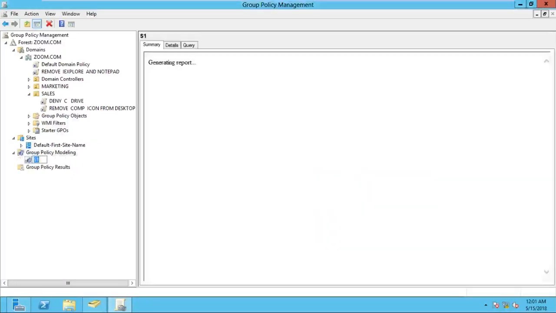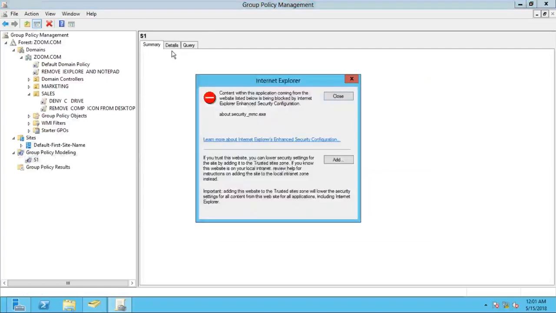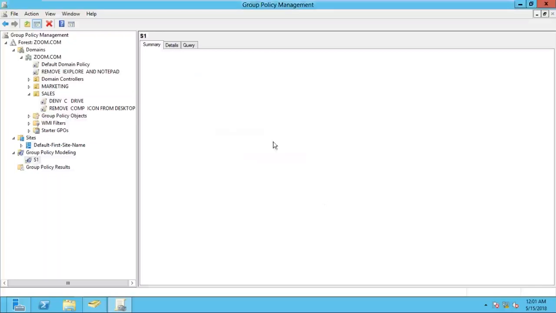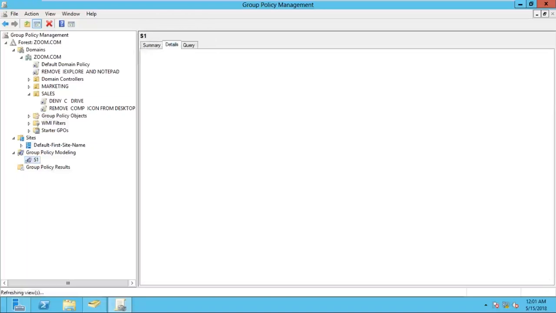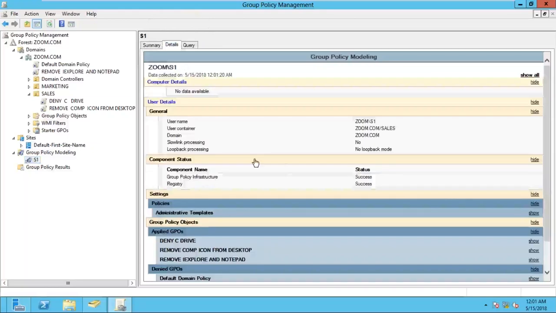Now you can see the report is generating, but to check the details we have to go to the details here. So it is showing this tab. If you don't want this tab again, click close. Now there is no information here in summary, so we have to go to the details tab. Select the details tab and check the policies.